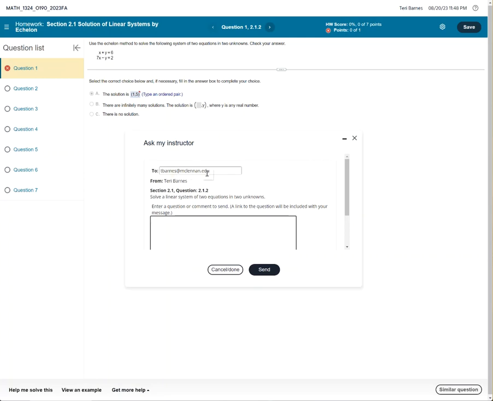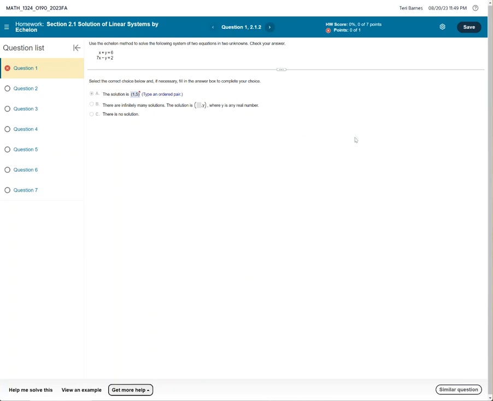So it sends an email to me, and it sends your specific question that you're on with your numbers. You can type in here whatever you need to say. I've tried this, I don't know what to do next, or here's where I'm getting stuck. But I'll have your specific numbers to look at, and I can get back to you as soon as I can, and that's the best way for me to help you. And you would just hit send. So that is a really good way for you to get help.